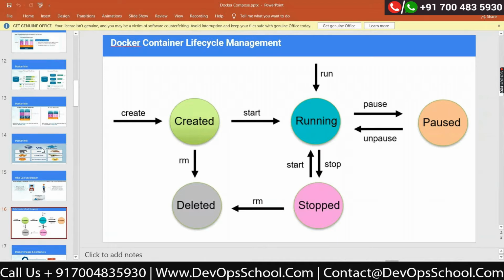Similarly, if your container is running, you can pause it. Pause means the container's processes will be running, but it will stop serving requests while in the paused state. You can unpause it. Once again, if you want to delete the container, you need to stop it, and then you can delete it by running the docker rm command. This was all about the container lifecycle.